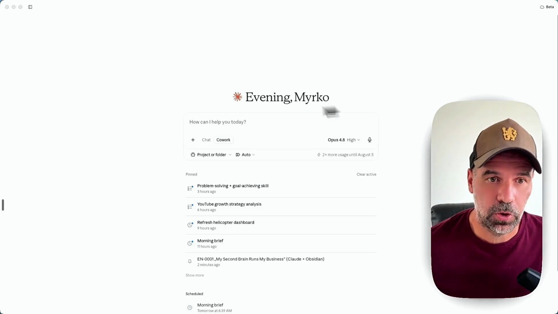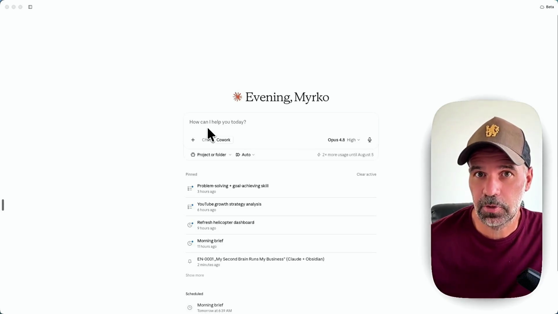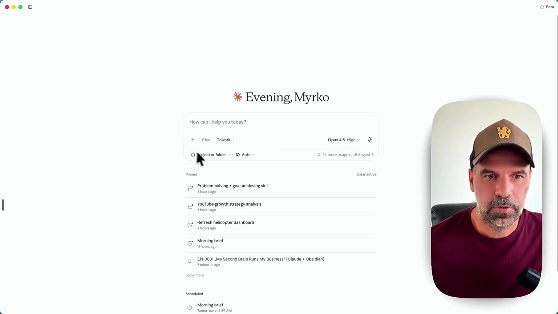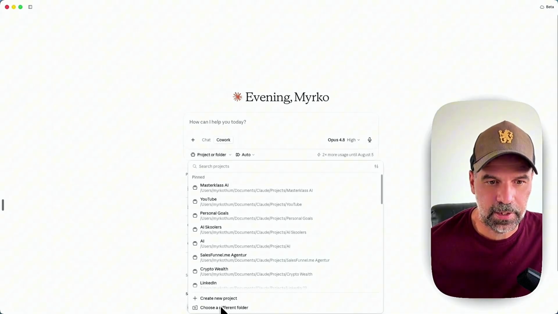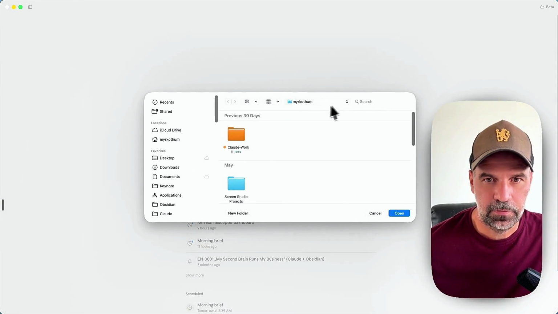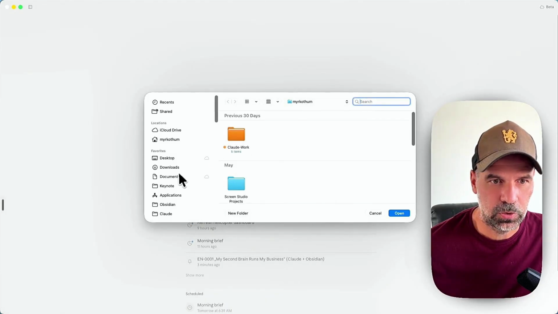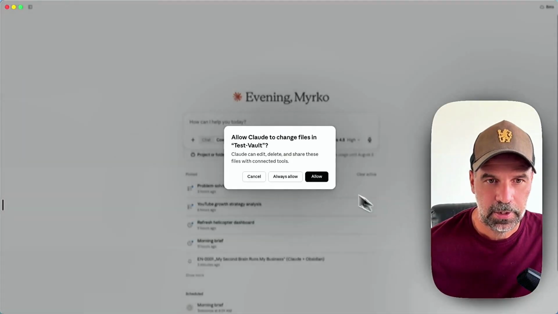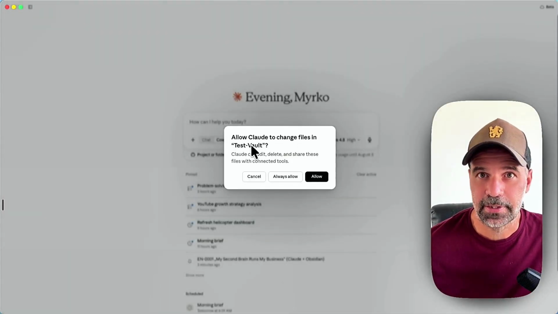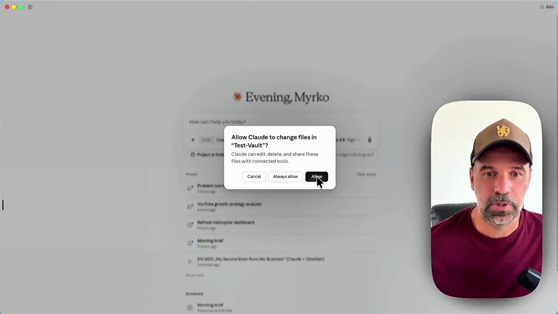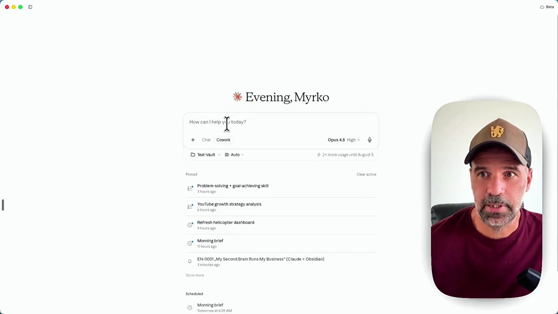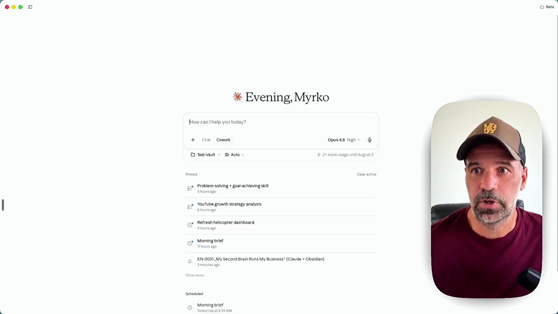So you go back to Claude and what you just have done within Obsidian is you have created this folder, your test vault, which is basically a folder. So you just click here and then you select, choose a different folder. And from there, you basically go to documents and you select your test vault and you click open. So allow Claude to change files in test vault. Absolutely. You want to allow this. We can click always allow as well. And then from here, it's pretty easy. You basically give Claude a prompt to do everything for you.